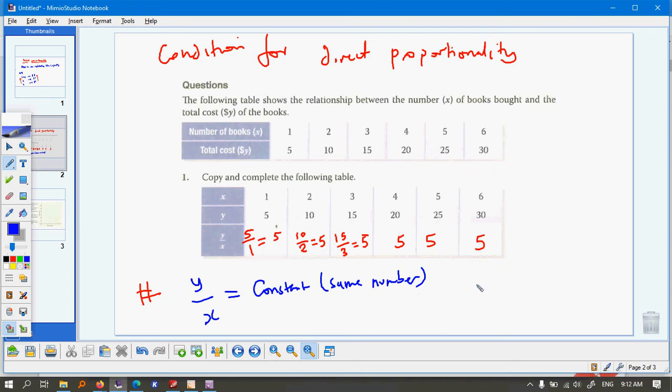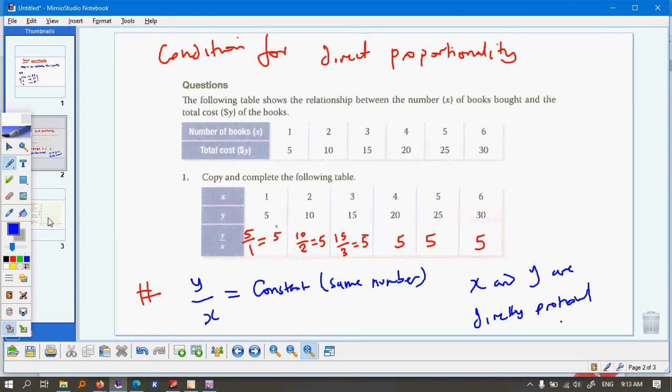This means that X and Y are directly proportional. I hope that makes sense. One of the conditions for proportionality is when I get one value divided by the other, I should get a constant. For all of the corresponding values, I should get a constant.